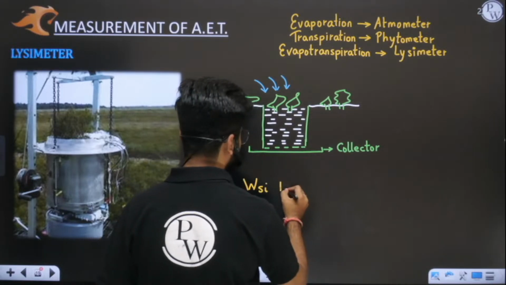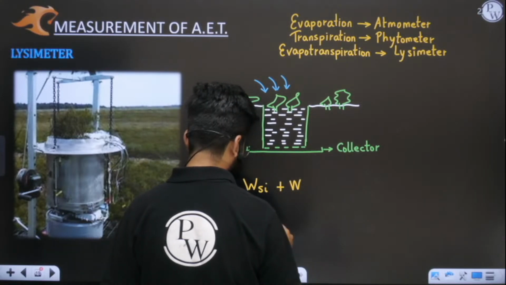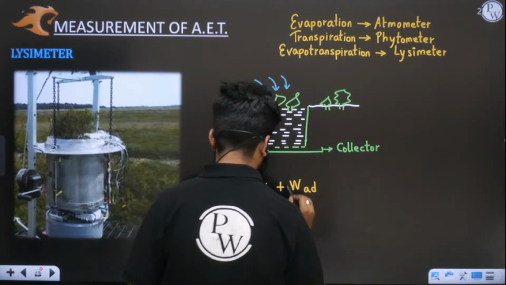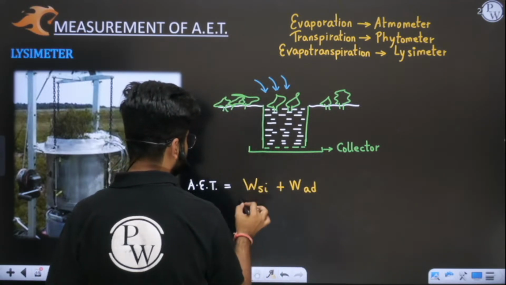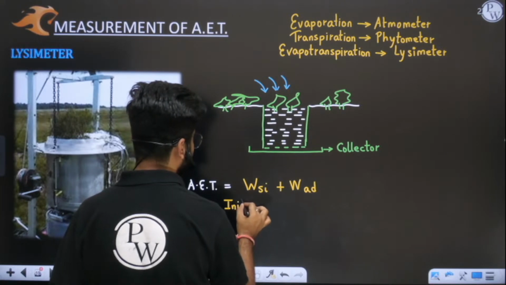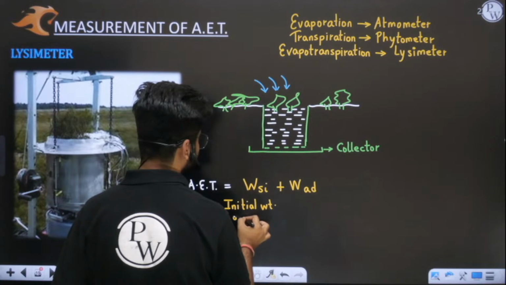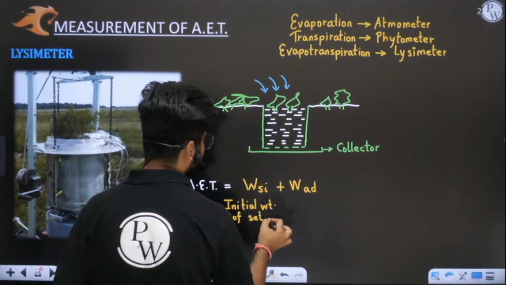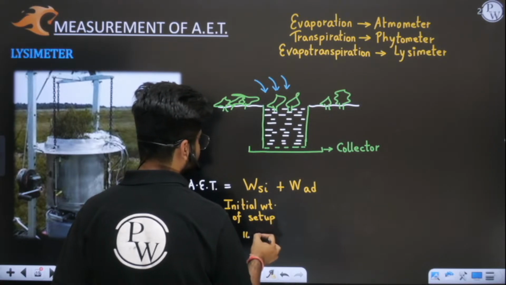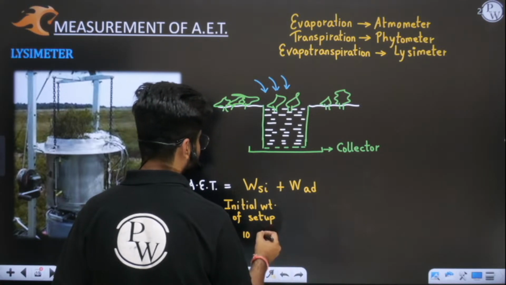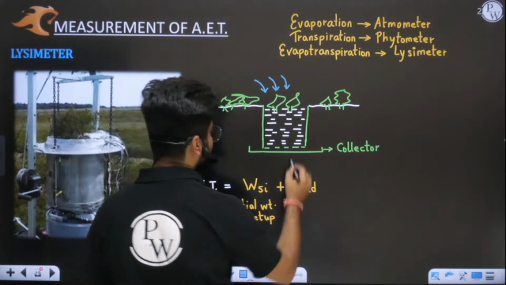Take the weight of this setup initially, and then add some water. WAD will denote how much water we have added. Let me write here, WSI is the initial weight of the setup. Let us assume some values. Let us say 100 kg. Okay, 100 kg is a very high value. Let us say 10 kg. And we have added some water here.